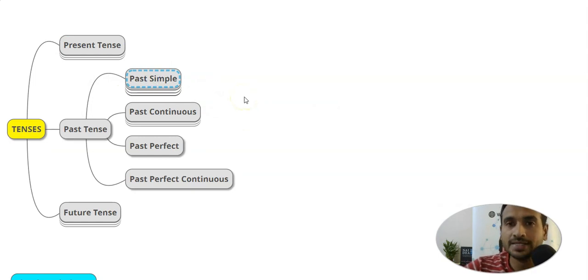So what is past simple? Past simple is something which has completed recently. Recently happened. Past is "was". Past is yesterday, right? Anything that is completed, जो हो चुका है, जो अभी recently हुआ है, ठीक है?